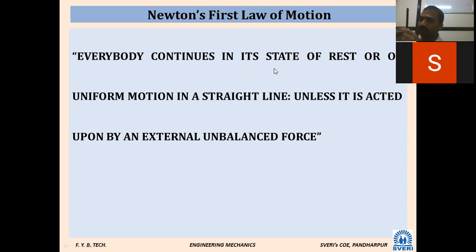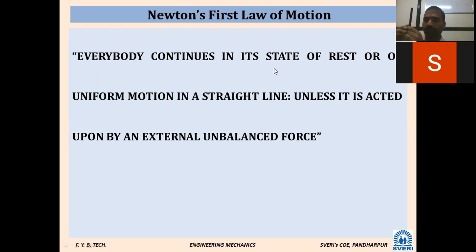Newton's first law says that this body will be at rest throughout, or if this body is in motion, it will stay in motion only until and unless it is acted on by an external unbalanced force. Now this is in a rest position, so I apply a force on it. When it is acted on by an external unbalanced force, the state of the body is going to change. Initially it was in a static condition. Now after an external force is applied, the body is in motion.